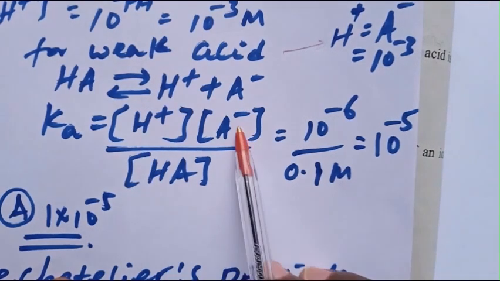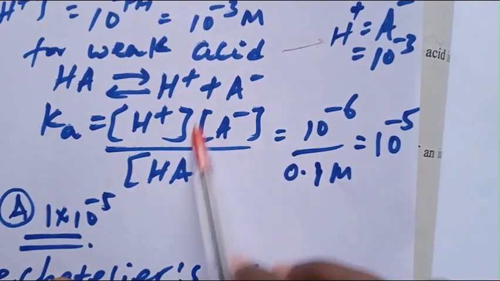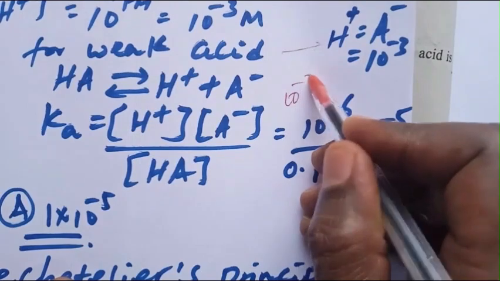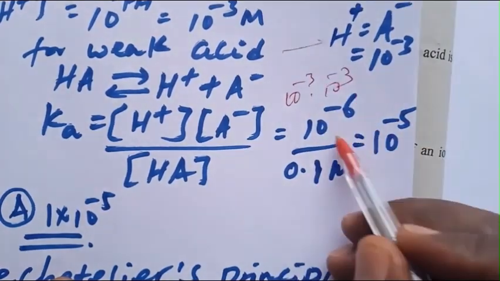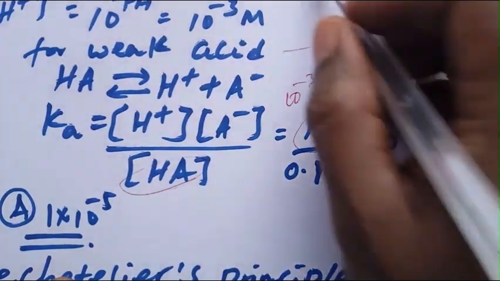H plus is 10 to the minus 3 and A minus is 10 to the minus 3. 10 to the minus 3 times 10 to the minus 3 is 10 to the minus 6, and HA is 0.1.